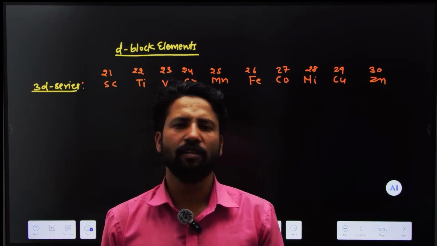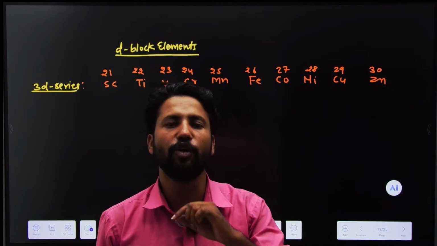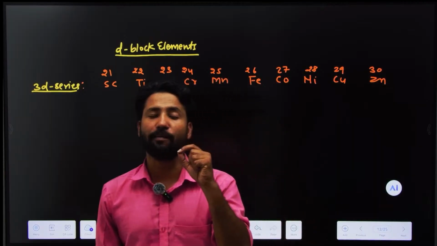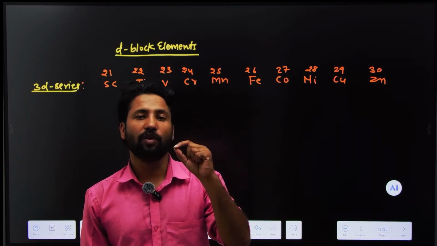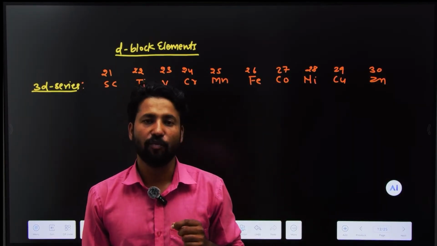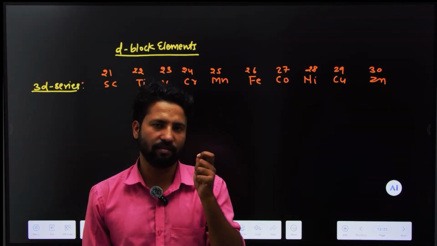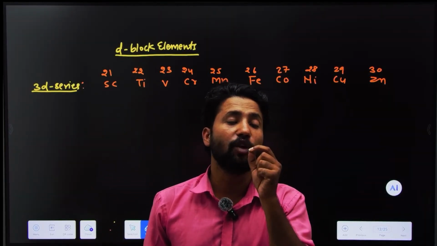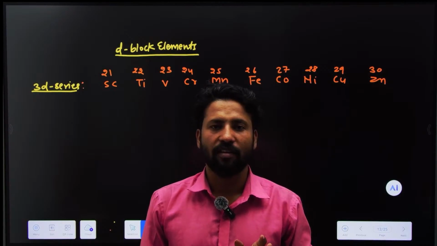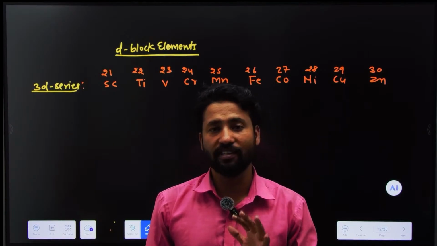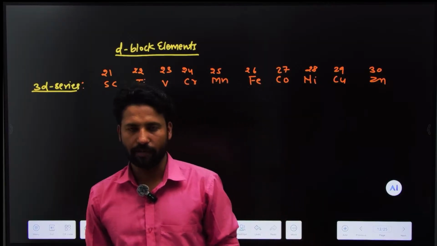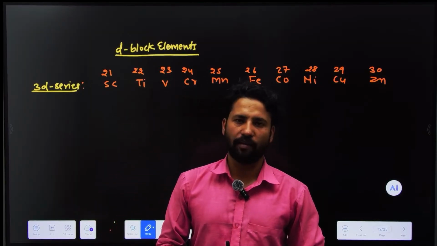If any metal, any substance, can be drawn into wire, that property is known as ductility. Do you know about gold? One gram of gold, a small quantity, can be drawn into kilometers of wire. So gold is so ductile.